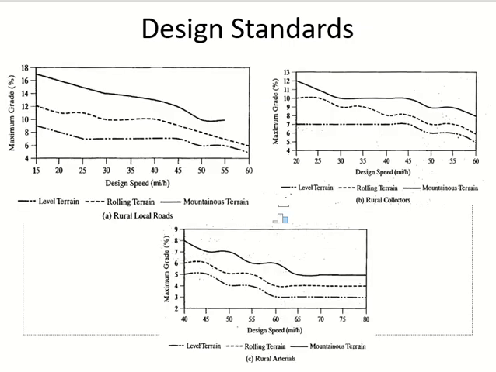And these are figures which you can use to find out the maximum gradient, one for each type of highway. So you pick the speed from the previous table. For example, you picked 45. So 45 is here. And then you have, let's say, rolling terrain. From 45 you go to rolling terrain, and it will give you the maximum gradient for the road. Clear?